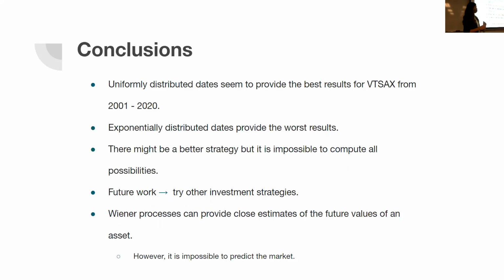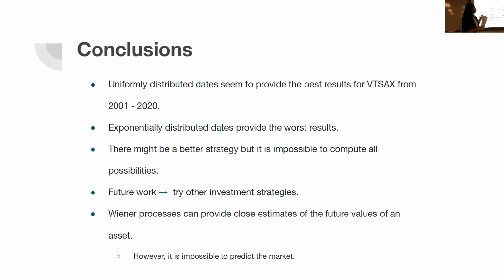So after all my research, I came to these conclusions. First of all, the uniformly distributed program seemed to perform best to me out of just those 4 strategies that I coded. Second of all, this is undeniable: the exponentially distributed program provided the worst result. That was the worst investment option. That provided the worst investment outcomes.